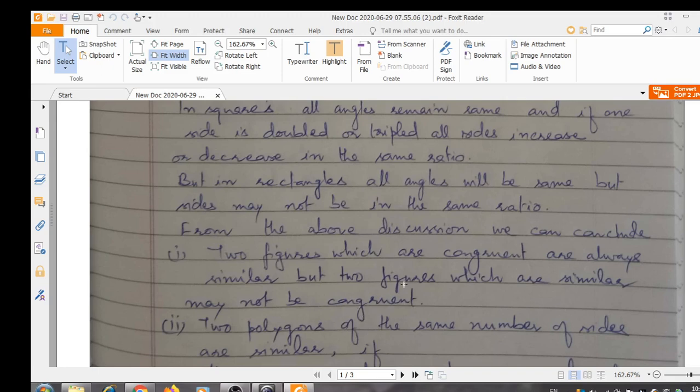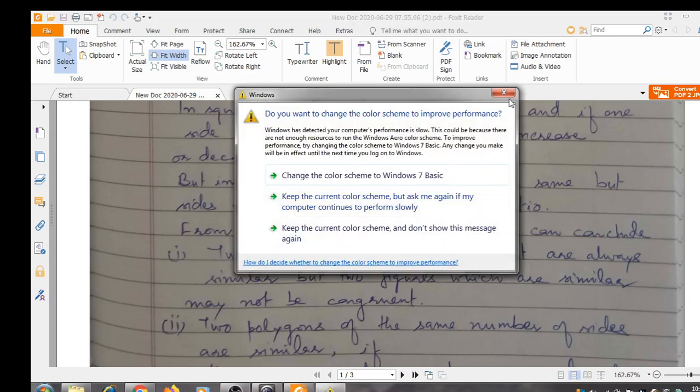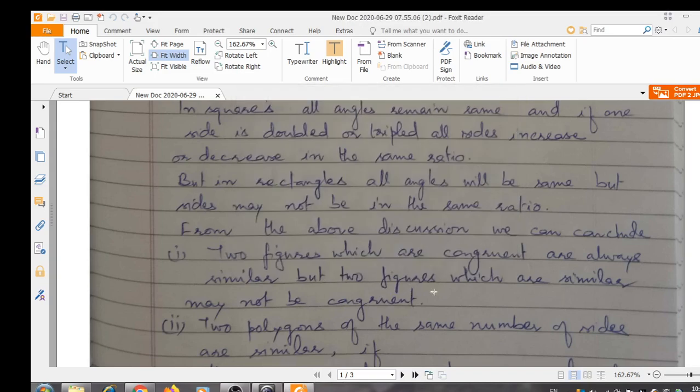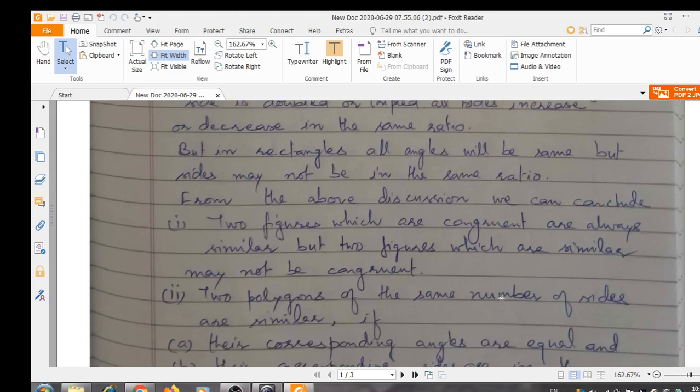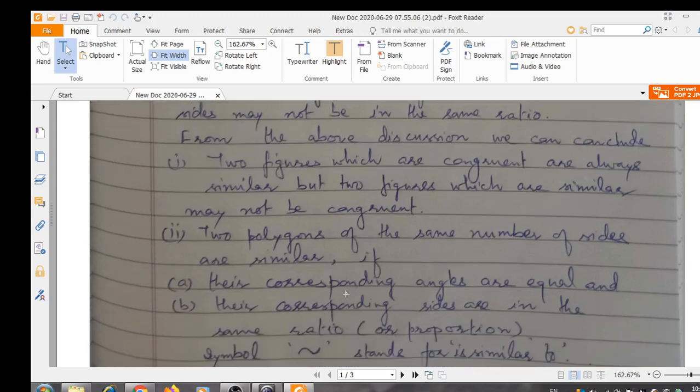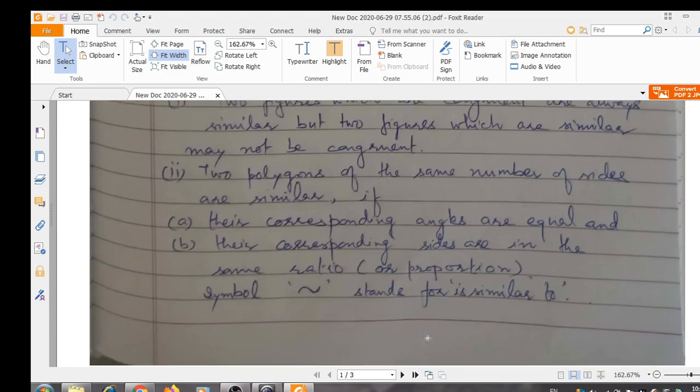Number one, two figures which are congruent, they are always similar because their shapes are same and their sizes are also equal, and for similarity we need only shapes to be similar. So two figures which are congruent, they are always similar, but two figures which are similar, they may not be congruent. Next, two polygons of the same number of sides are similar when their corresponding angles are equal and their corresponding sides are in the same ratio.